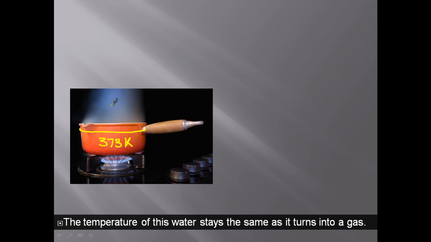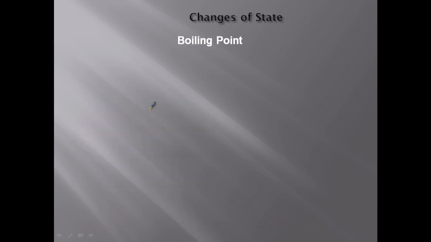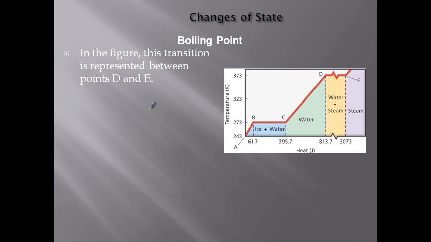Now, steam is a lot harder. That's why you can get burned a lot easier with steam than you can with water. This is greater than 373 K up here. So back to our graph, between D and E, the water is changing into steam. The little jagged line here means we cut out a big chunk of that, because this is about 2,200 joules we had to add in here. We extended it out way off the screen.